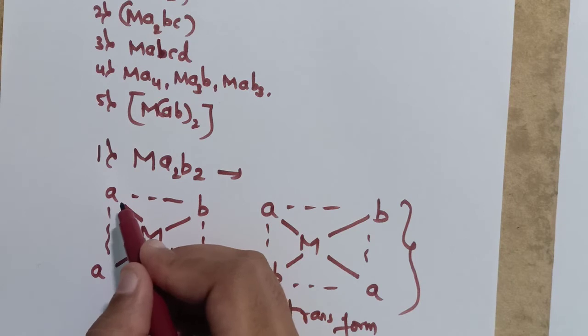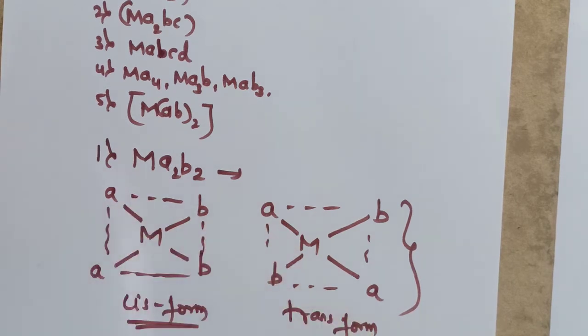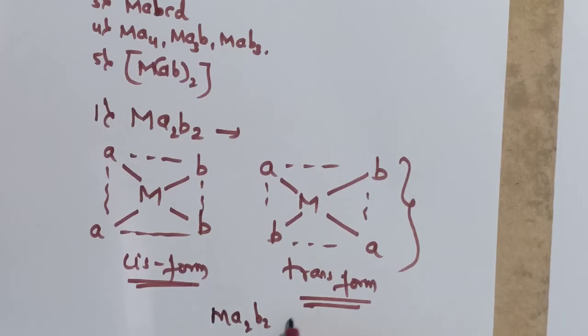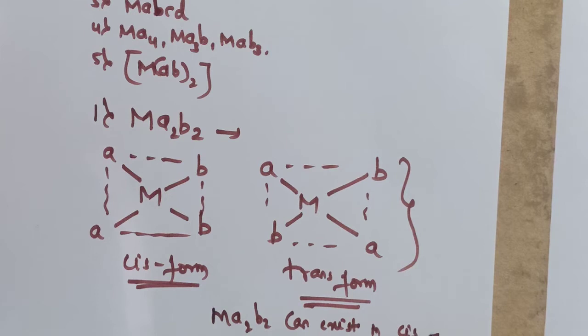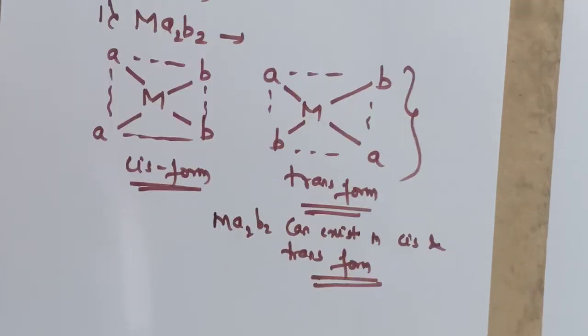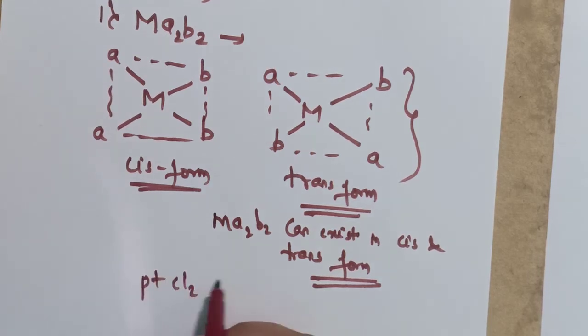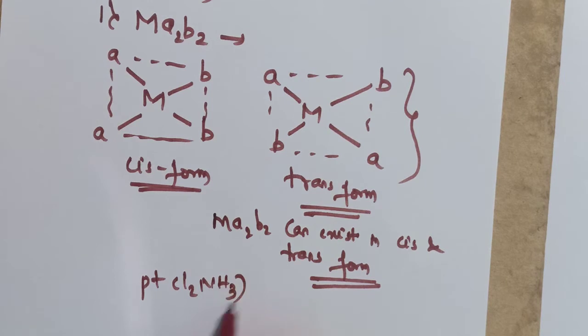That means identical ligands are situated on the adjacent side, and in the trans form identical ligands are situated on the opposite side. So we have to conclude that complexes of type MA2B2 can exist in cis and trans forms. An example for this is PtCl2(NH3)2.